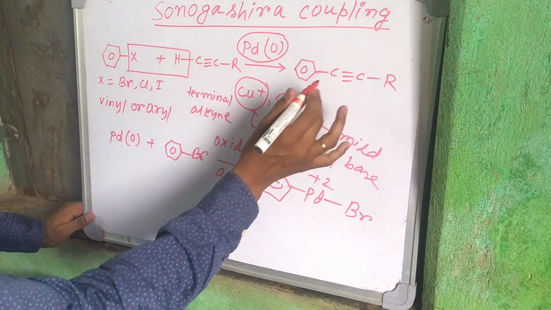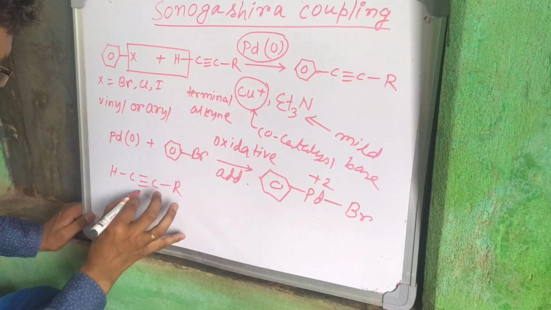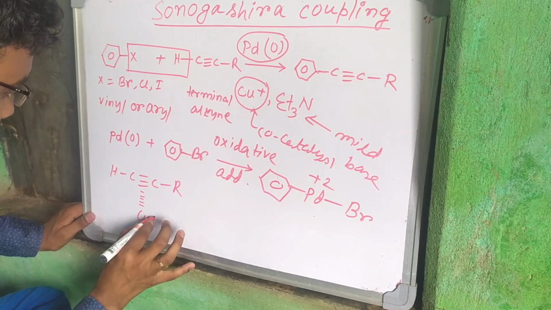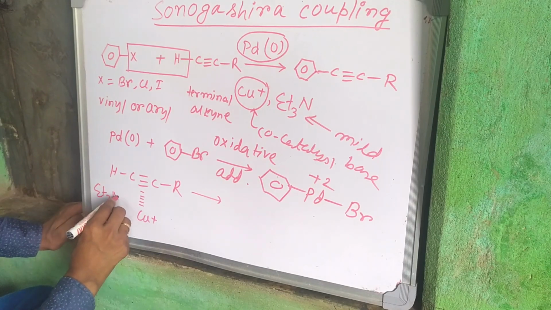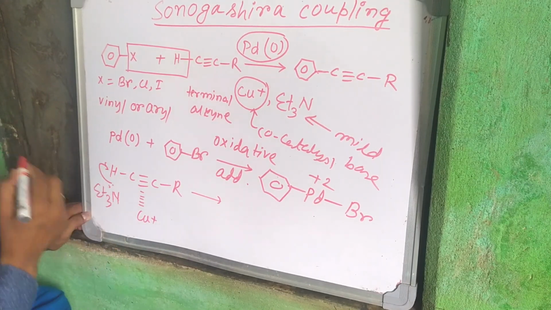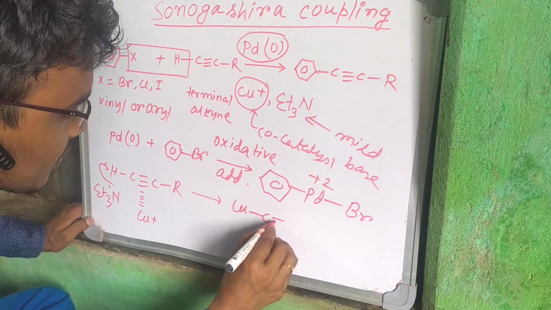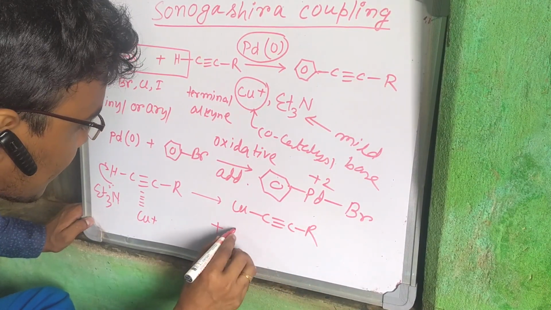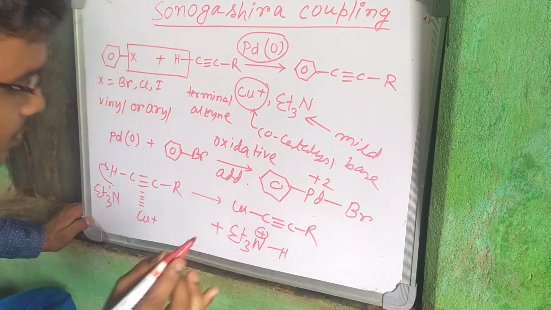Here, similarly, you can see the alkyne. Copper plus will coordinate, and after that the mild base Et3N will capture this H plus. Then we get Cu-C≡C-R plus Et3NH plus.